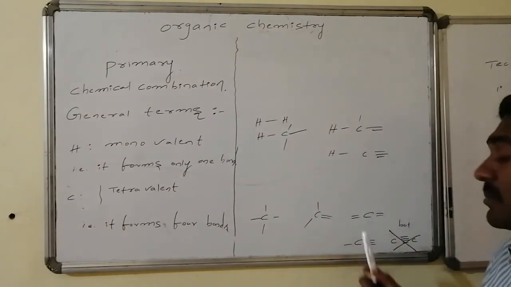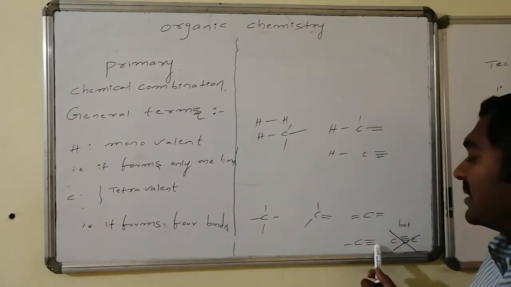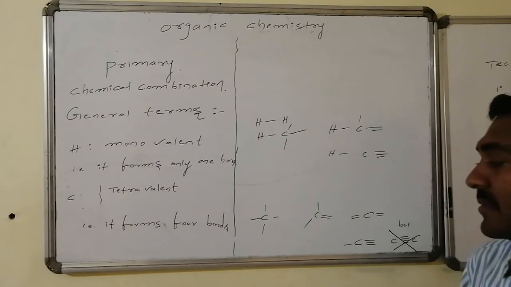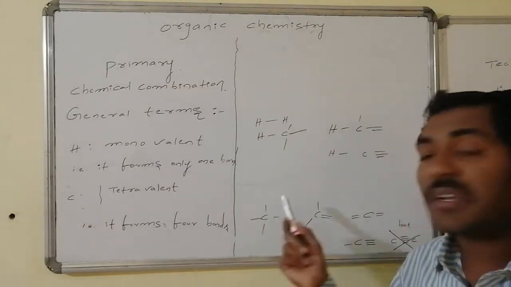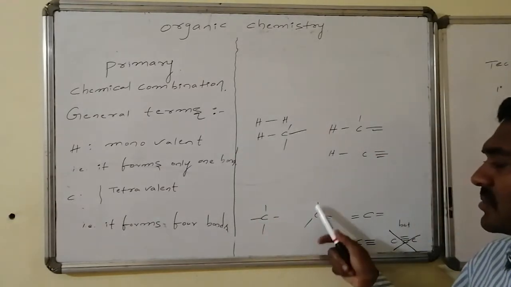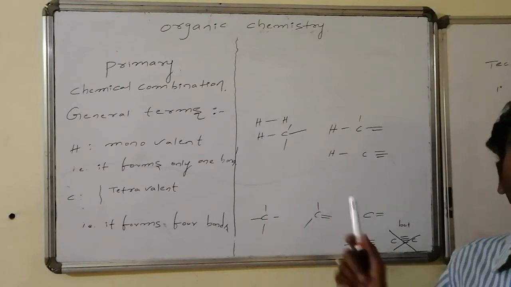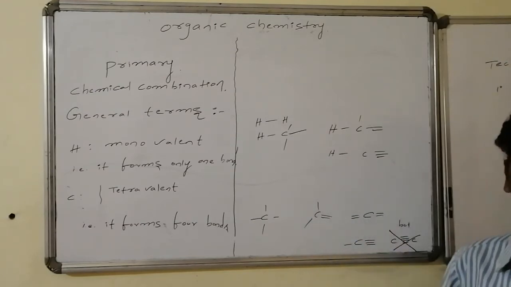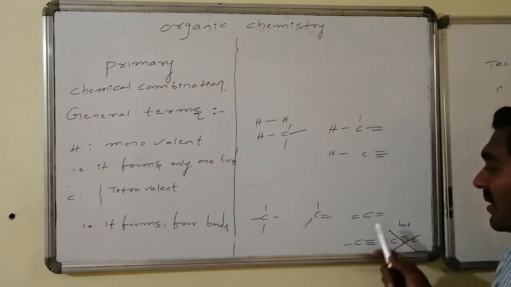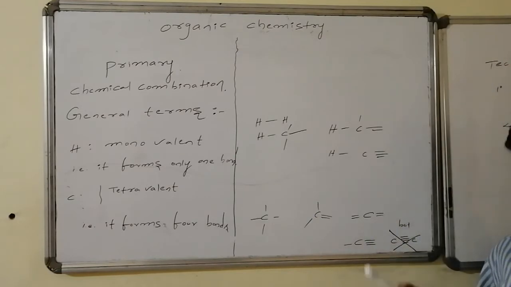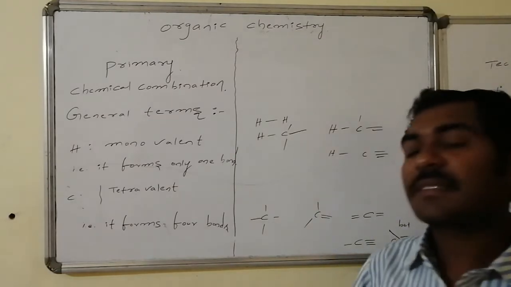2 connectivities can be carbon connectivities. 1 connectivity and the other connectivity can be carbon. Else, these remaining 4 can be hydrogens. Here there is a chance to form. These 2 are eligible for the hydrogens, but this one is eligible for carbon only. And these 2 are eligible for carbon as per primary combination is concerned.